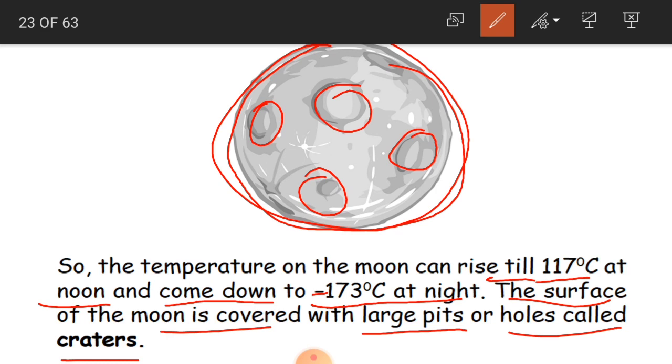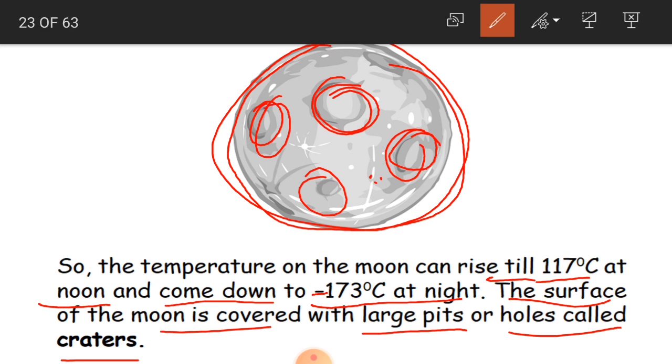You will be studying about them in detail in your future classes, but I am just briefing you that these meteoroids hit the surface of the moon. When they hit or fall down with speed on the surface of the moon, these are formed.